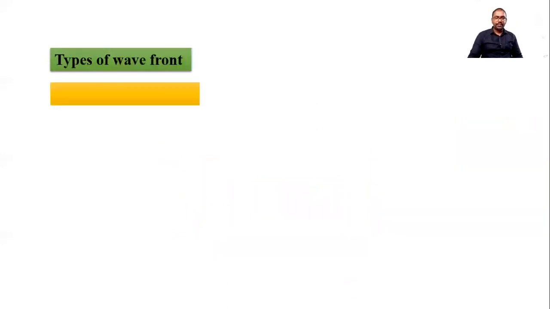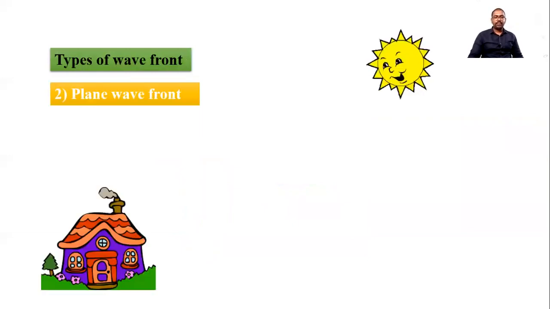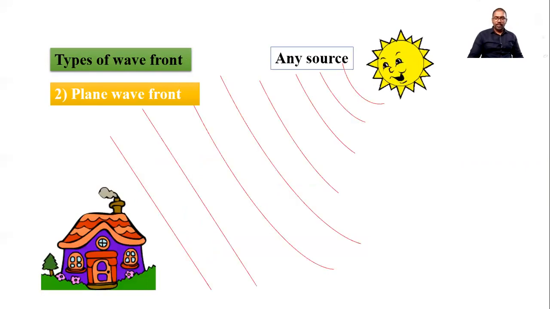Second type is plane wavefront. Again, we have to consider a point source, and I am considering the sun as a point source. You can consider any. Then this is a spherical wavefront at finite distance. Here this is a spherical wavefront, but as the distance is larger, a small portion of the spherical wavefront looks like a plane. So this is a plane wavefront.